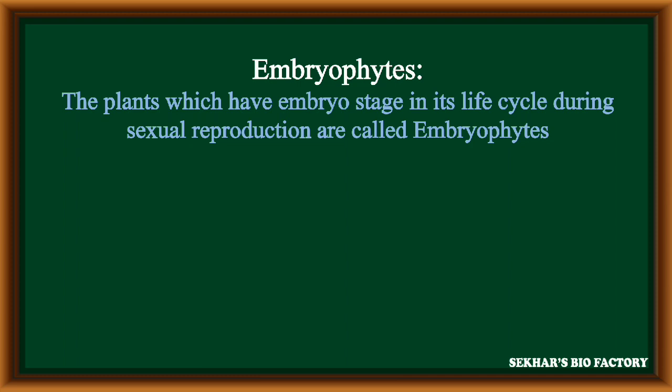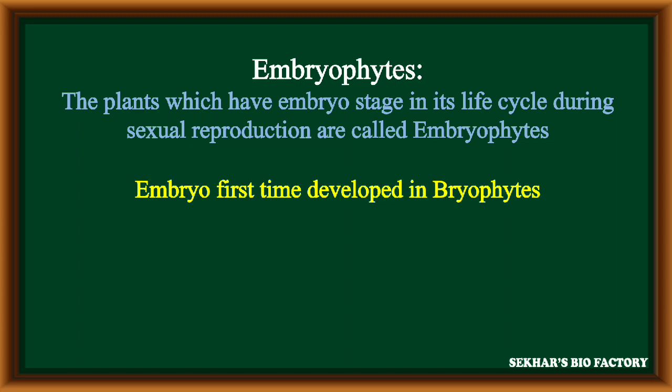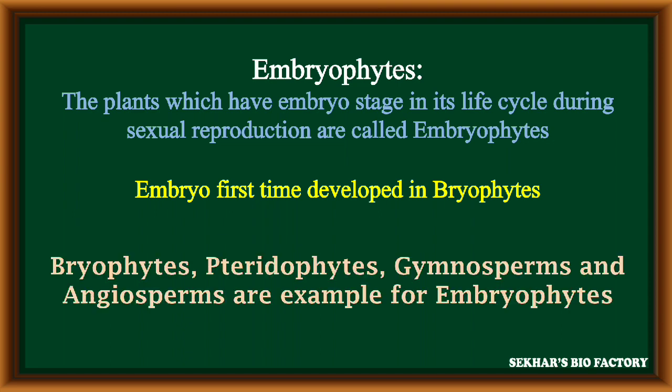In this video, I am going to explain the development and structure of embryo in both dicots and monocots. Embryophytes are the plants which have an embryo stage in their life cycle at the time of sexual reproduction. Such plants are called embryophytes. In plants, the embryo structure is first developed in bryophytes. Along with bryophytes, pteridophytes, gymnosperms and angiosperms are the best examples of embryophytes.